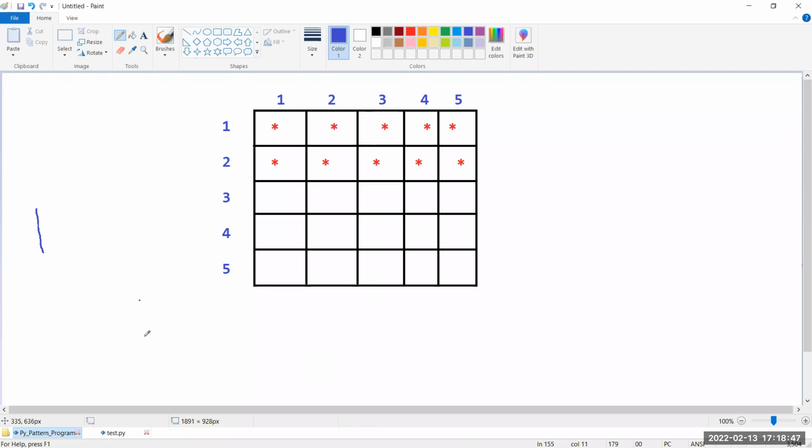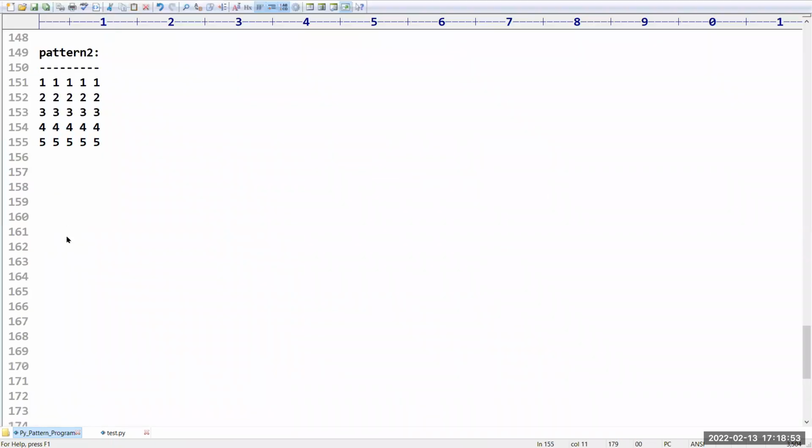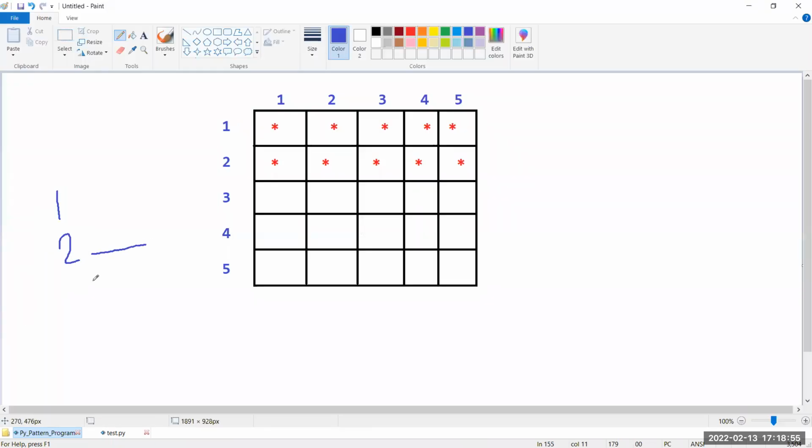So like this I am printing, sir, the first row. After that, the second row means 2, 2, 2, like this. The third row means 3, 3, 3. That means if you print these values, it will be sufficient.